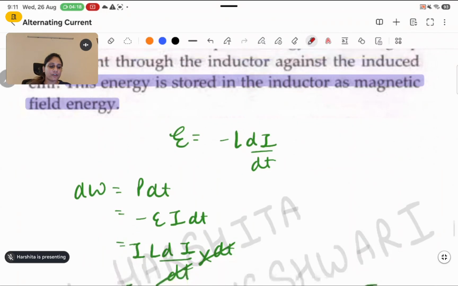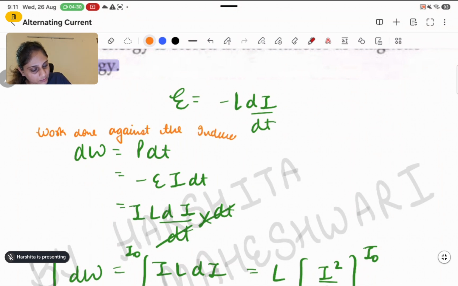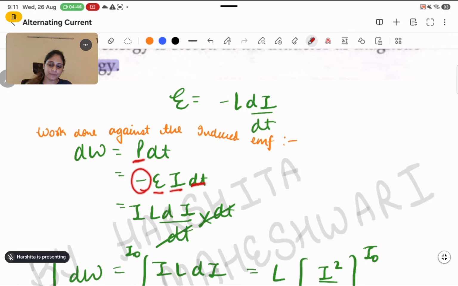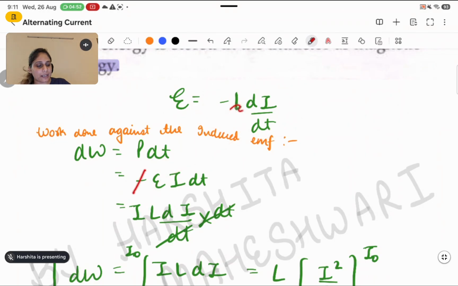Now the work done against the induced EMF, a small work done dW, is power into dt. So the power expression I can write as E into I with the negative sign into dt. Now in place of E, I can write minus L di by dt. So minus and minus will get cancelled.